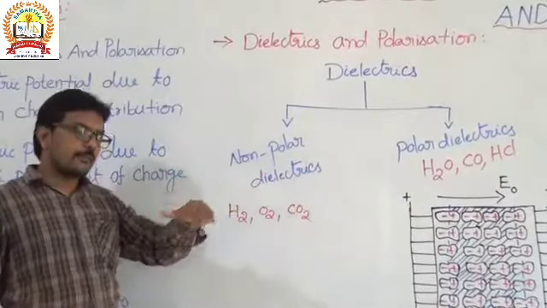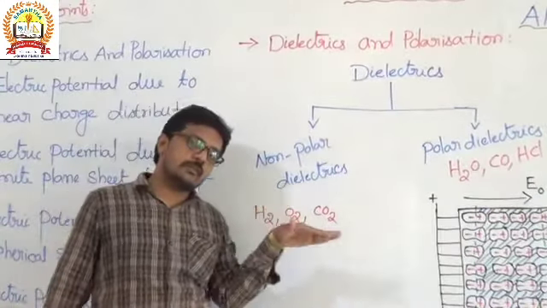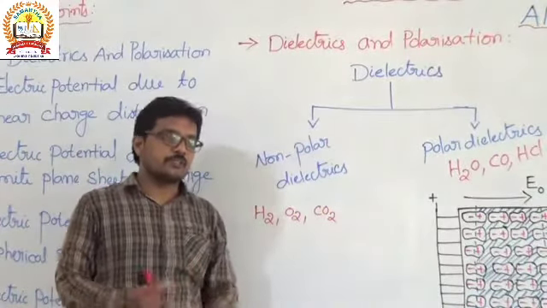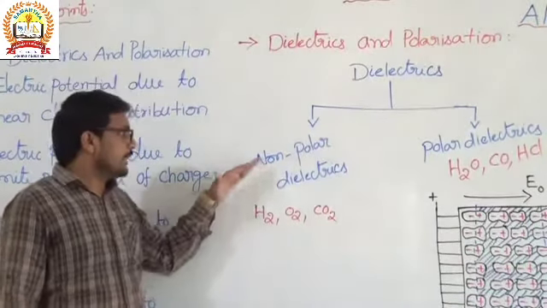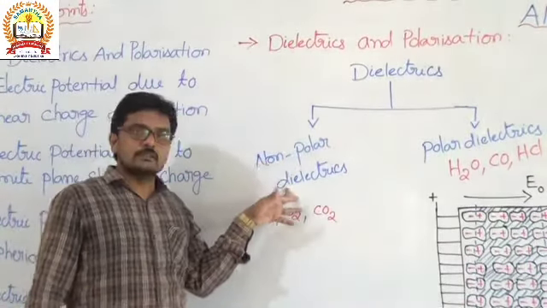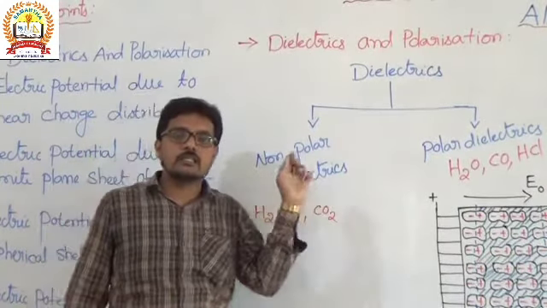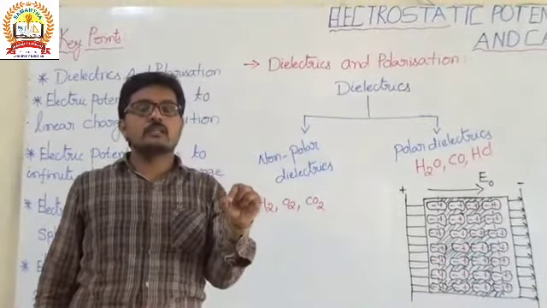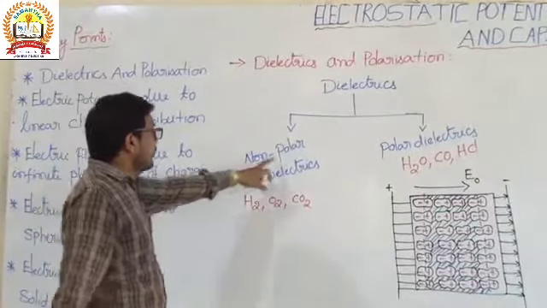Here I am giving a different notation for non-polar dielectrics. What we discussed yesterday is the same, but in a different manner, for polar and non-polar dielectrics. In non-polar dielectrics, the positive charge and the negative charge are concentrated at a certain point. That is only in certain materials, and such materials we call non-polar dielectrics.